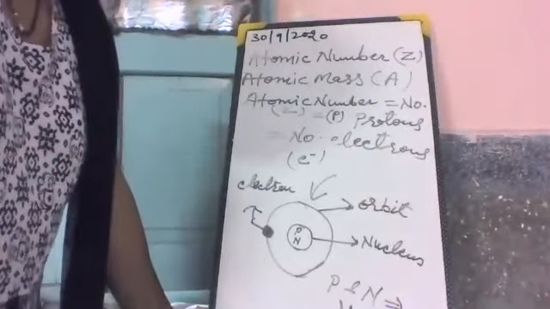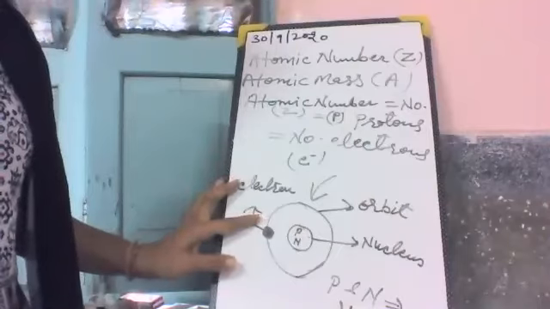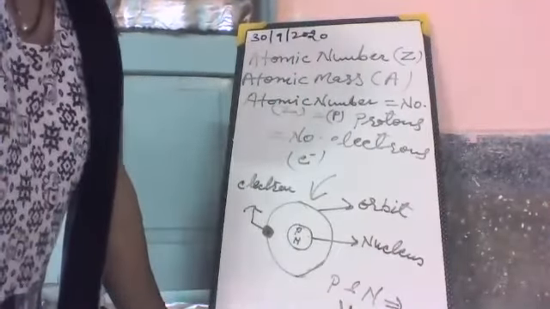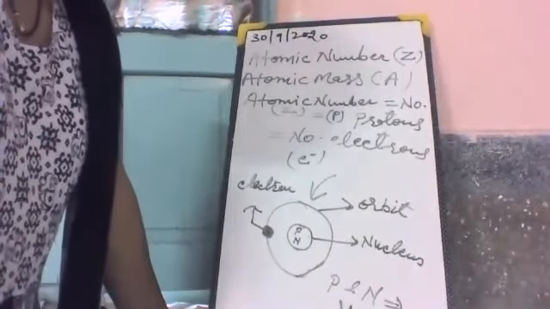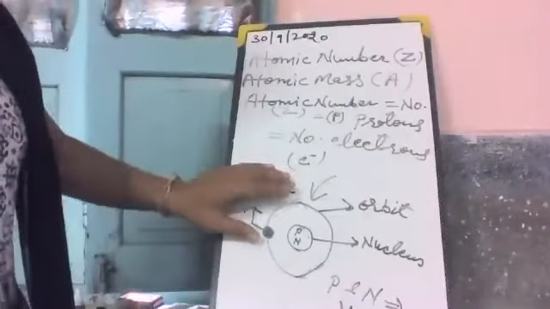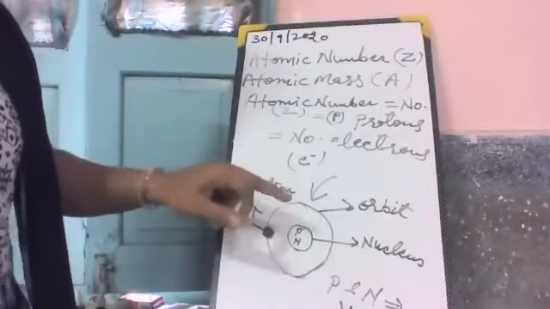Since the electron has negligible mass, the mass of the electron is negligible. The whole of the mass of an atom is due to the nucleus, because if we ignore the electron mass, the mass of the atom is due to the mass of the nucleus.